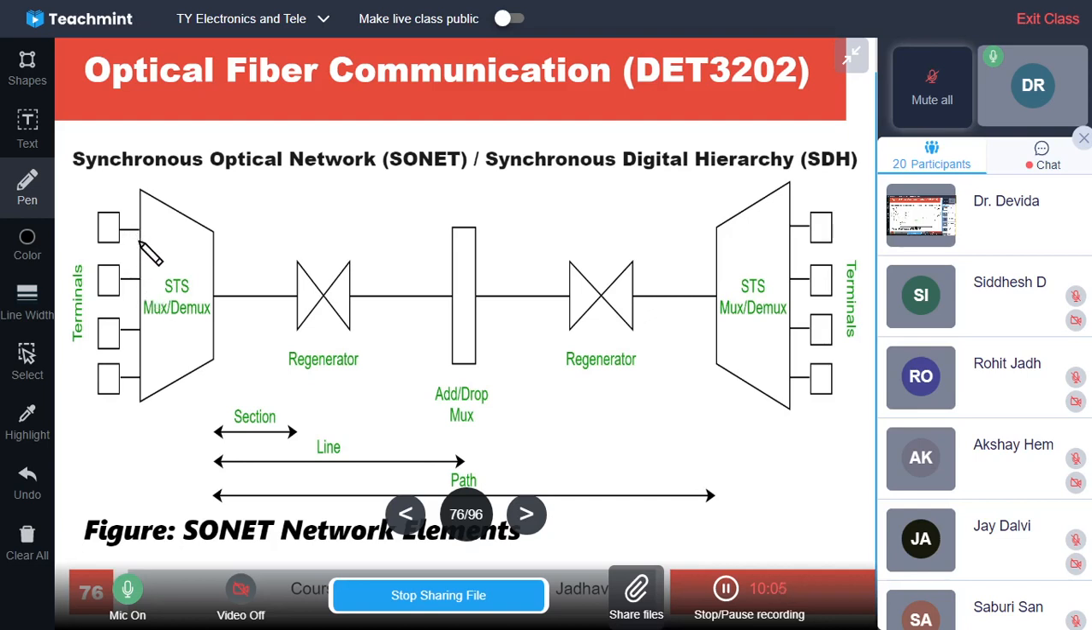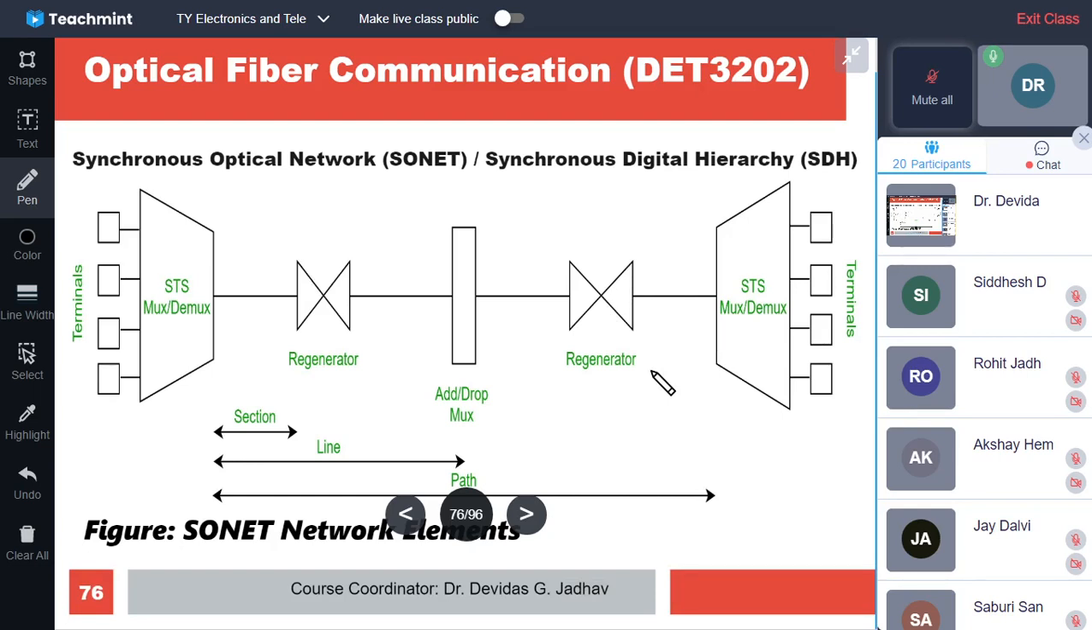So the signal or data from all the devices can be multiplexed, and the common signal received at the mux demux will be demuxed and given to individual devices. So mux demux is there, and there is a link between one mux demux and the other. The optical fiber link can have regenerators. Obviously, regenerators are required because it is a very long distance data path.